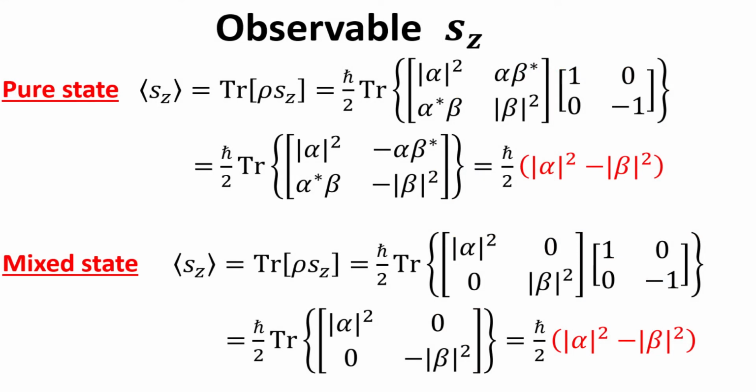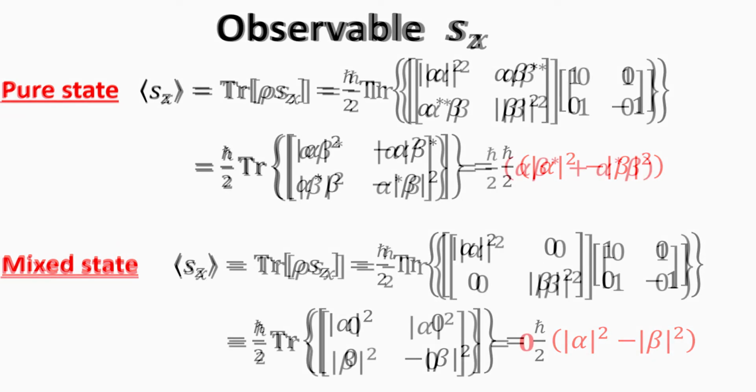Let's first compute the observable spin z component for the two states. This is given by the trace of the product of the density matrix with the observable. The result is rather straightforward, which in both cases is the same, and is given by alpha modulus squared minus beta modulus squared. If alpha equals beta, then the expectation value of the spin z observable will be 0. This is expected since the up and down are weighted equally, whether in the pure state or statistical mixture. Hence their expectation value for the spin z observable should be 0.